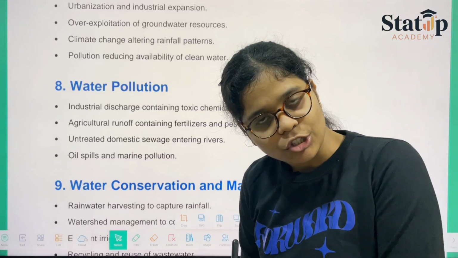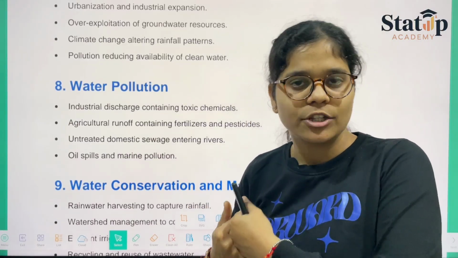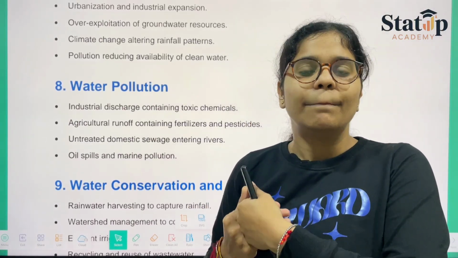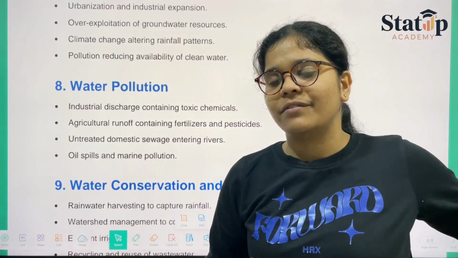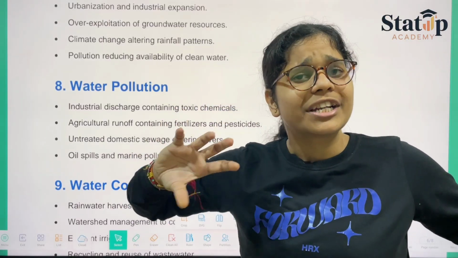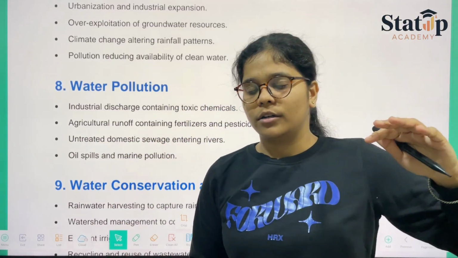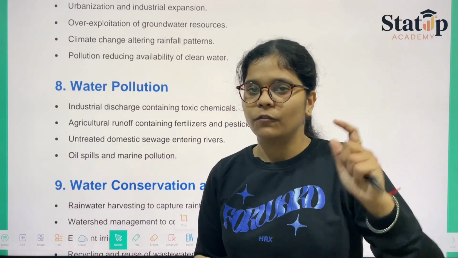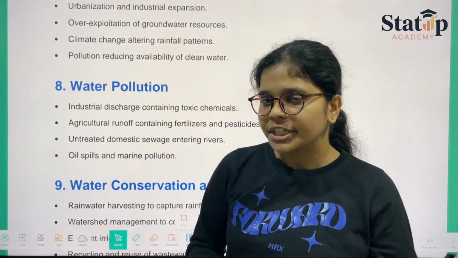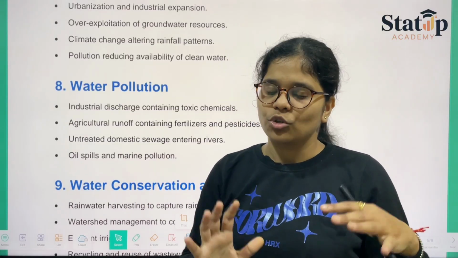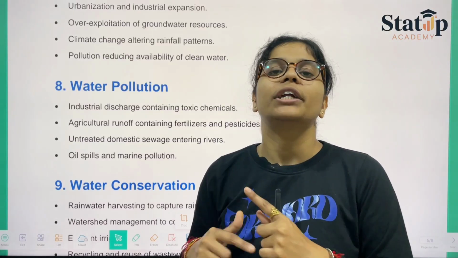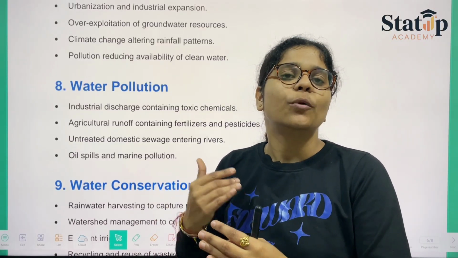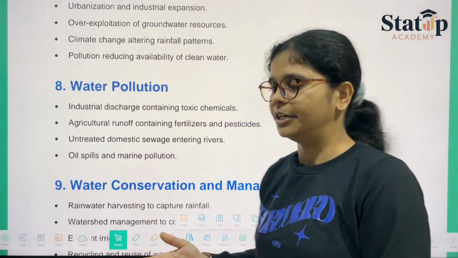Water is being managed. Treatment plants we have already installed. Power plants are also there. But still, a large amount of water is being wasted and only a small portion of water is being cleaned. So, the ratio of dirty water to clean water is quite high. That's why we are not able to keep pace with the rapidity.